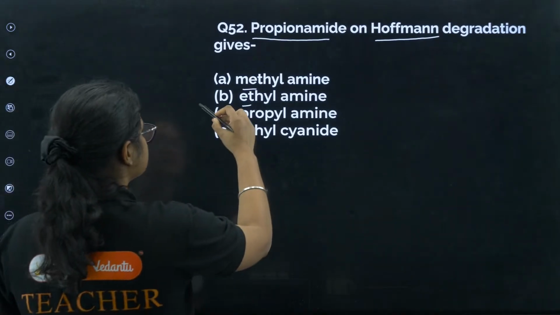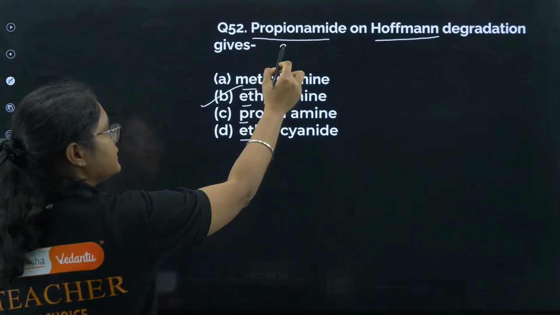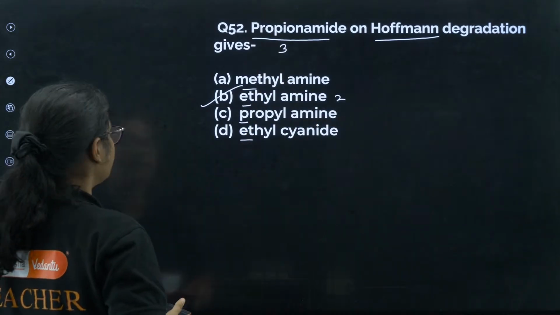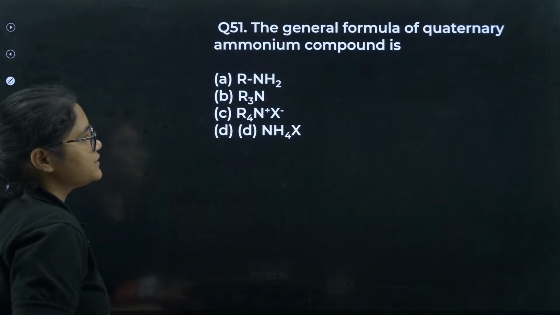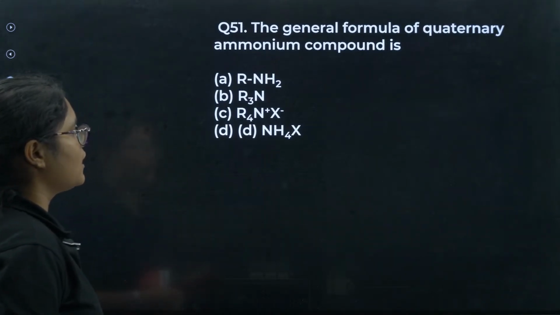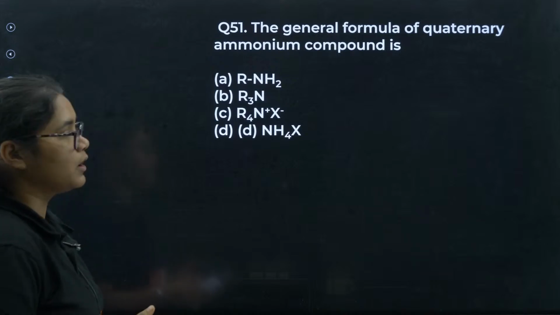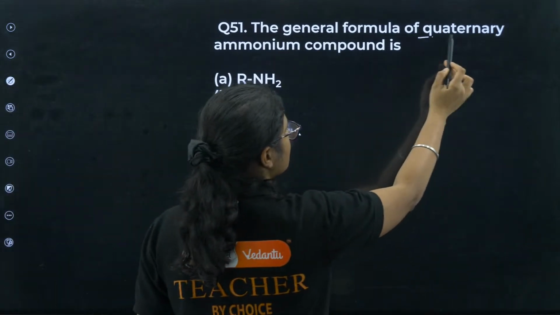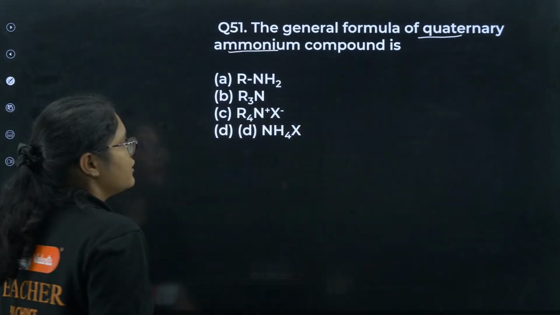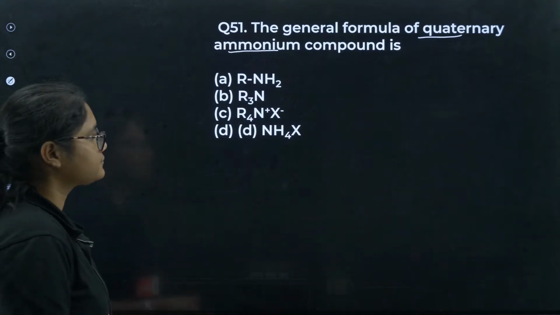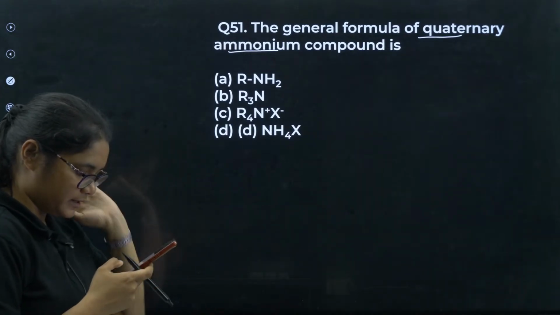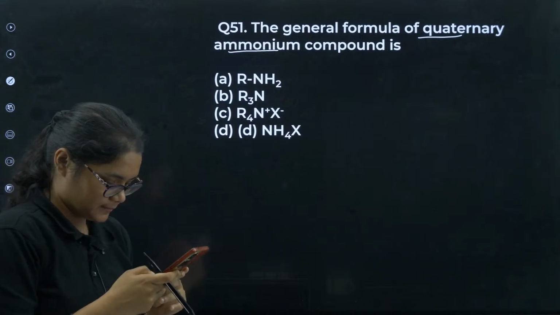Okay, 52 is B, ethylamine. All of you are correct. Here there are 3 carbons, and that is why here it has to be 2 carbons. Next, the general formula of the quaternary ammonium compounds is. What is the general formula for quaternary ammonium compounds?